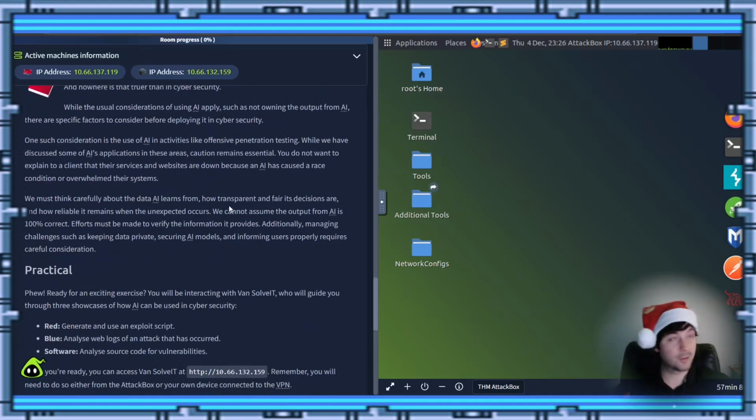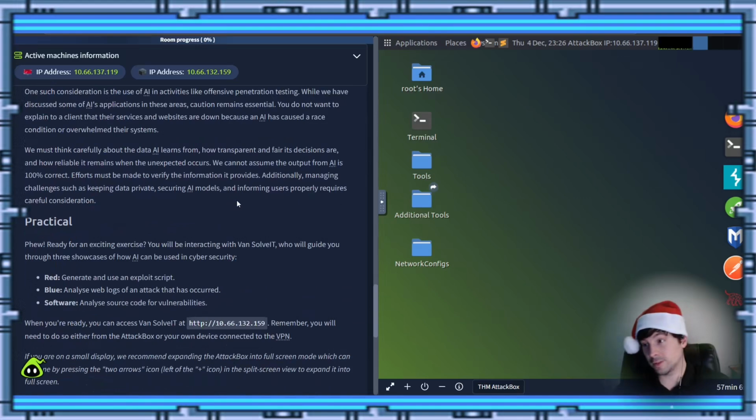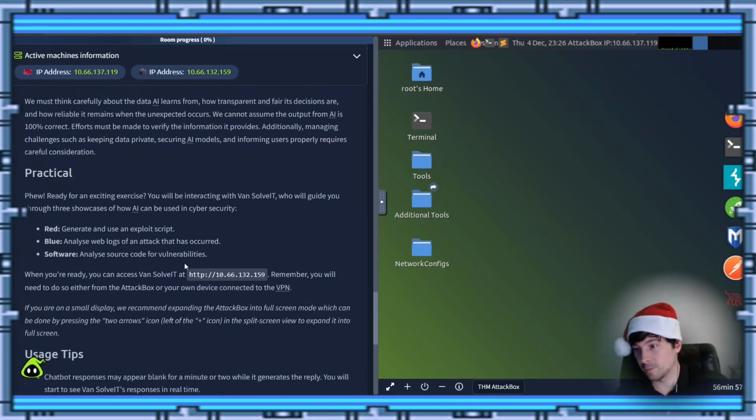You guys feel free to read this on your own. If you really want me to read the story and all the stuff out to you, I can. If I see enough comments, I'll do it. Alright, so it tells us we need to go to this IP address. So we're going to right click that, or well, I just Control C. We'll see if it actually carries through.